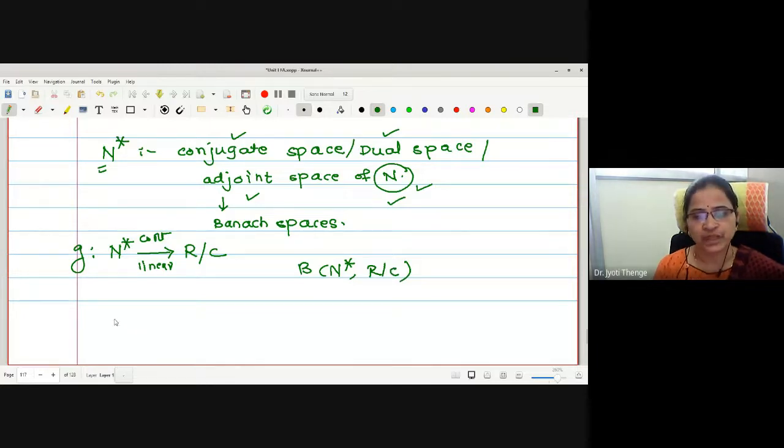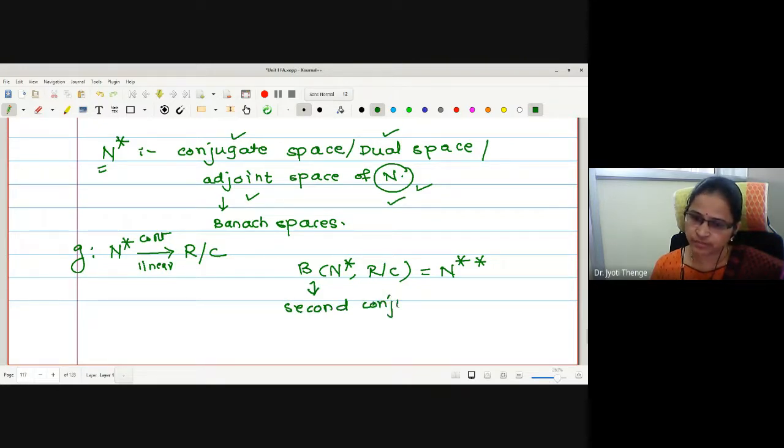We were going to call this the second conjugate space and denote it by N double star. So this is called the second conjugate space of N, or the conjugate space of N star.